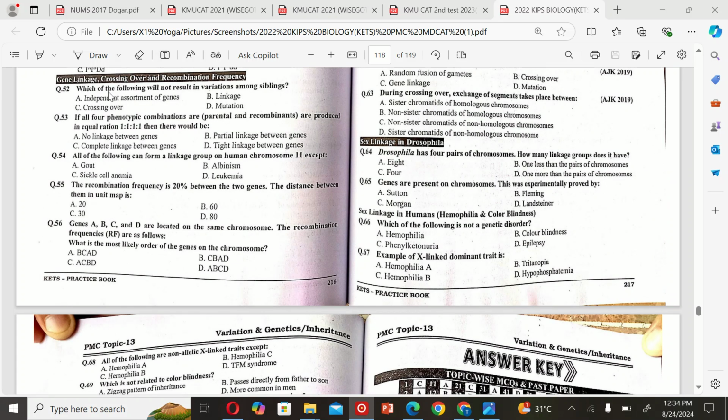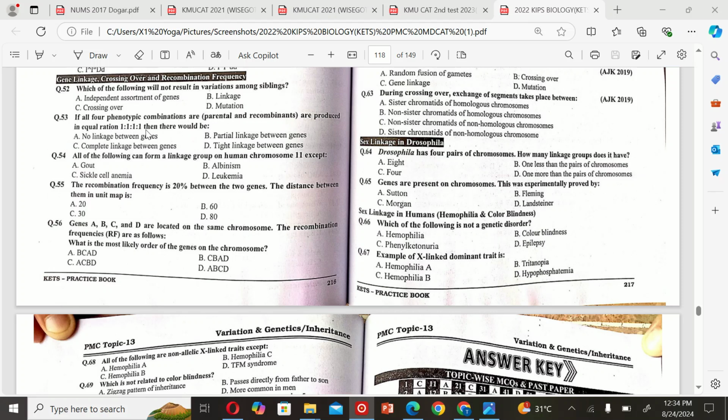The next MCQ is: which of the following will not result in variation among siblings? A. Independent assortment of genes, B. Linkage, C. Crossing over, and D. Mutation. So the correct option is D. Mutation.